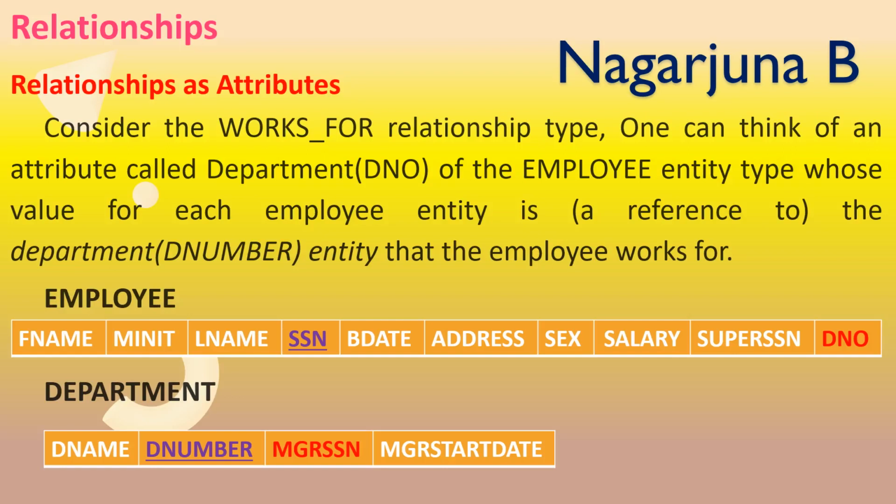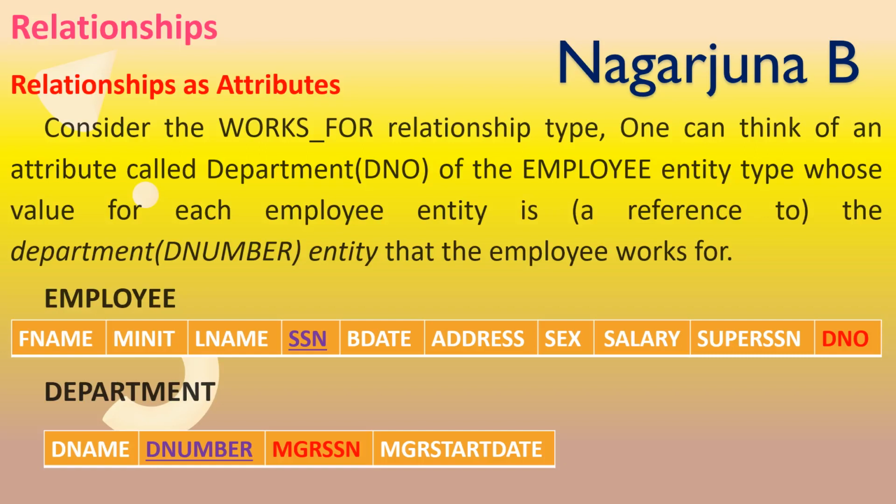Here I have written DNO in red color, whereas the D number of the department table is in purple color. The DNO attribute of the employee entity is in red, and the D number attribute of the department entity is in purple. So here DNO is a foreign key, whereas D number is a primary key.